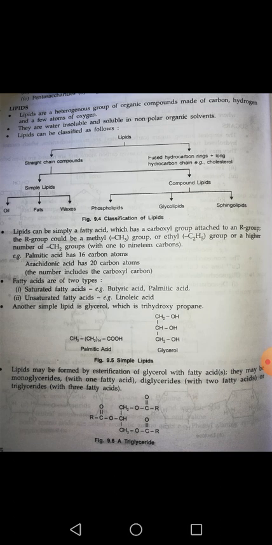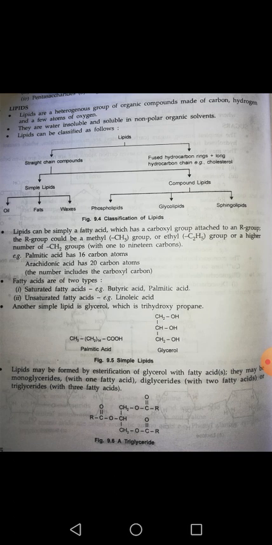Okay, and now one more thing I want to tell you about fatty acids. Fatty acids are of two different types: saturated fatty acids and unsaturated fatty acids. Examples of saturated fatty acids are butyric acid and palmitic acid, while linoleic acid is an example of an unsaturated fatty acid.